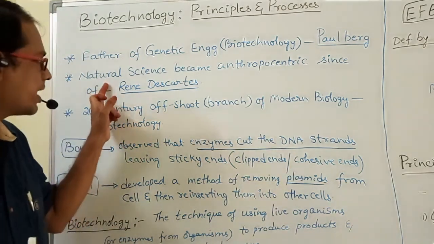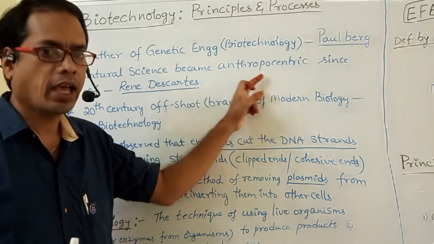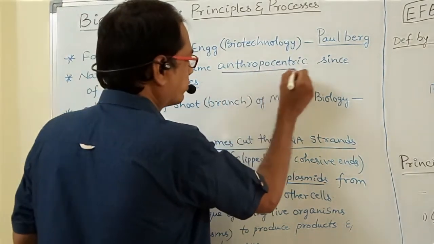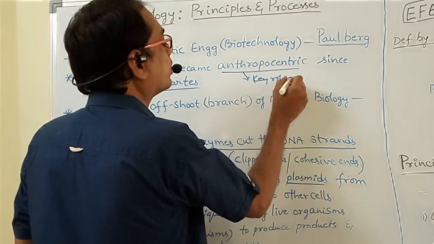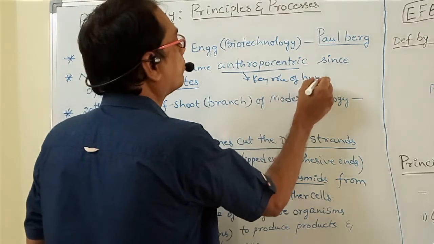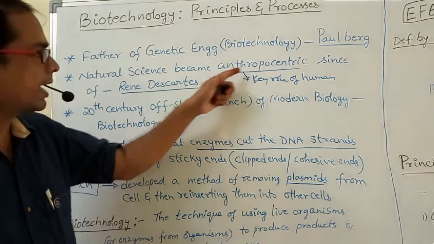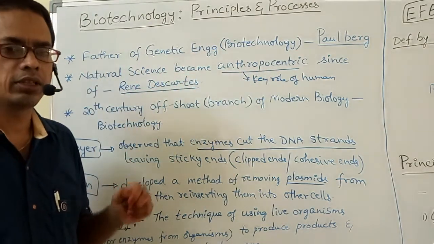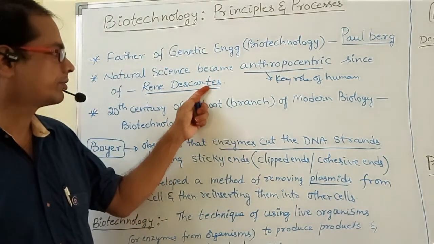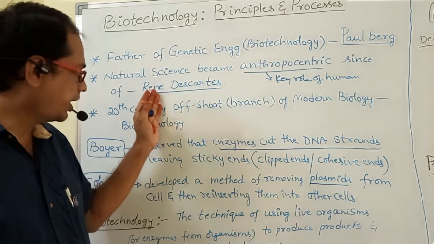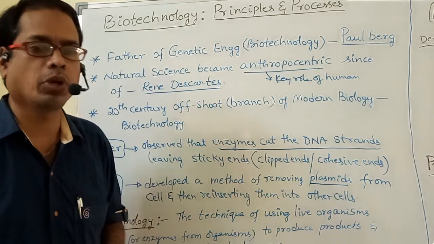Next one, natural science became anthropocentric. Anthropocentric means the key role of humans. Natural science became anthropocentric since René Descartes. That means after René Descartes only, natural science became popular.